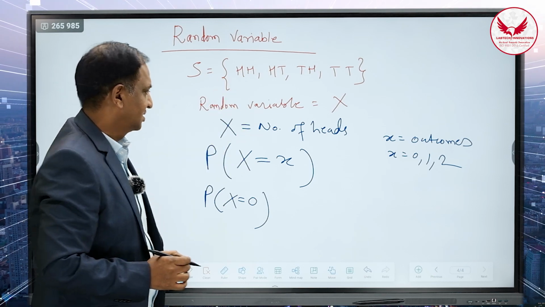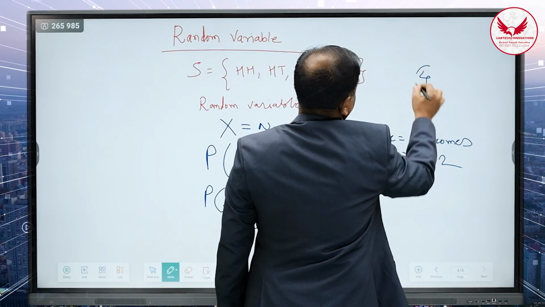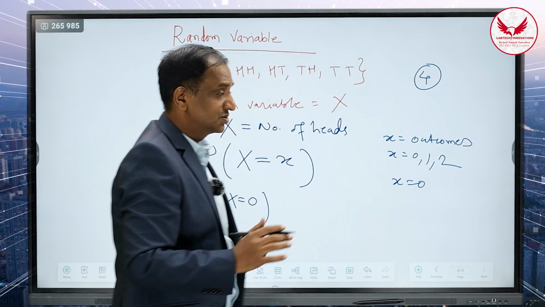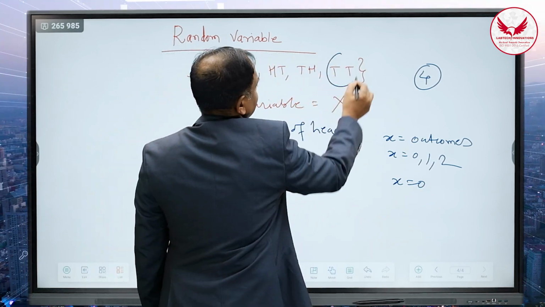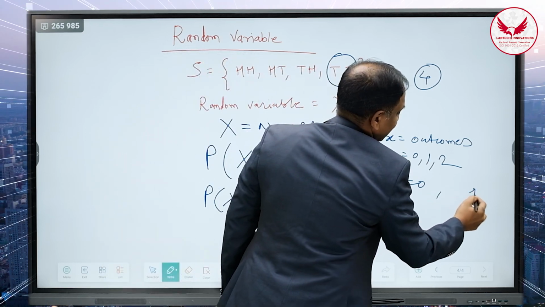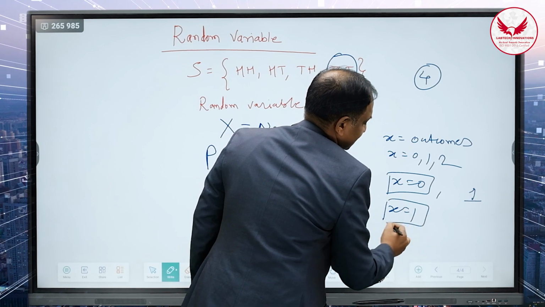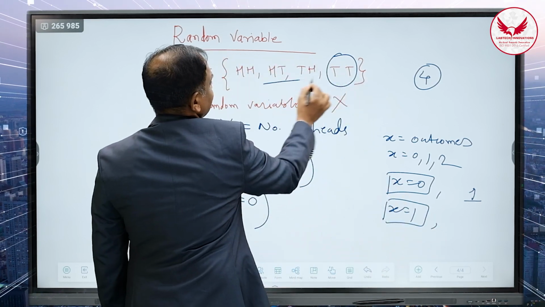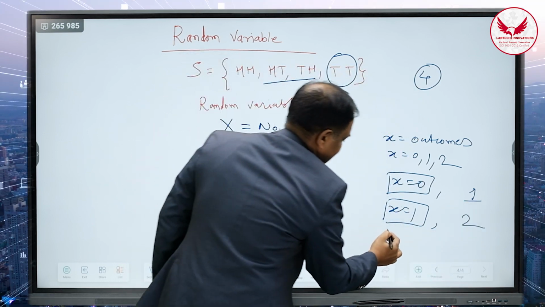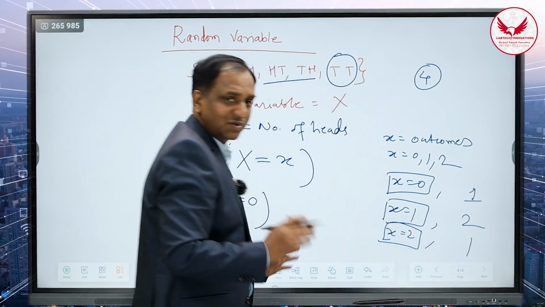The total possibilities are 4. So how many times does X is equal to 0 come, that is, number of heads is equal to 0? If you look here, number of heads 0 comes only one time. So there is one possibility when X is equal to 0. When X is equal to 1, number of heads is equal to 1, there are two possibilities. It is possible 2 times. Number of heads is equal to 2, small x is equal to 2, is also possible 1 time.